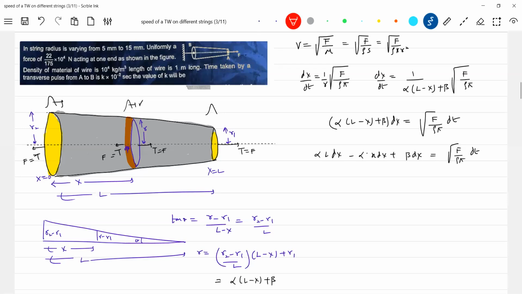Okay, the limit will be, what should be the time taken? The time taken to traverse the total length of the rope will be alpha L square by 2 plus beta L.